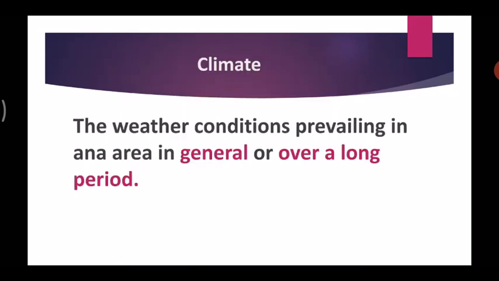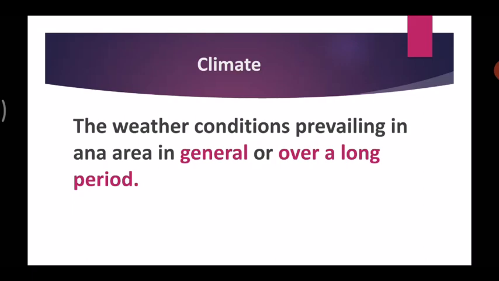So the climate, what's the definition of climate? The climate is the weather conditions prevailing in an area in general or over a long period of time. So you see, generally or over a long period of time, the weather condition a place faces is the climate of that place.